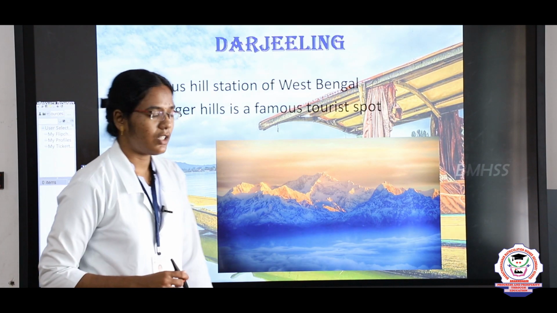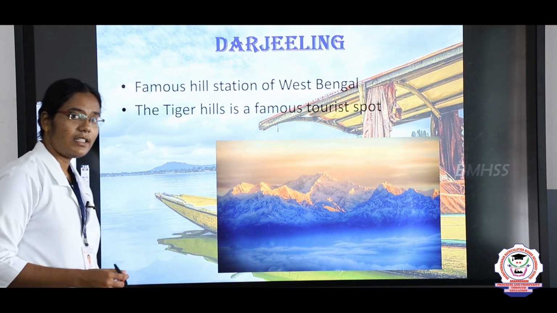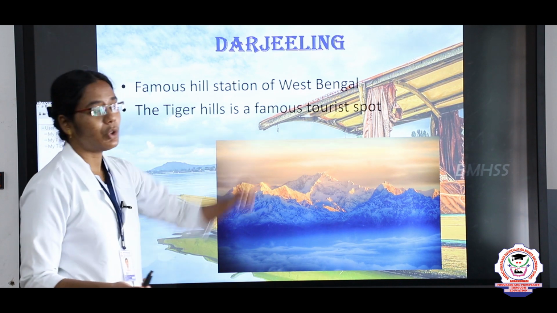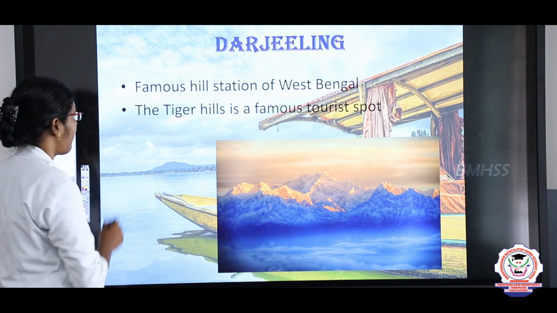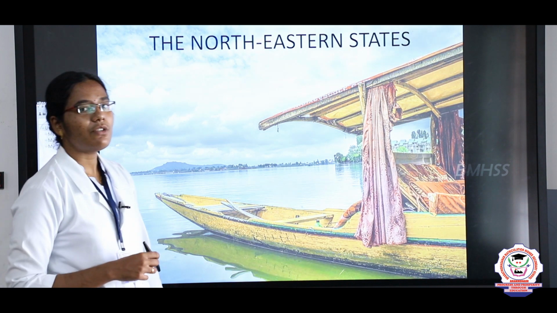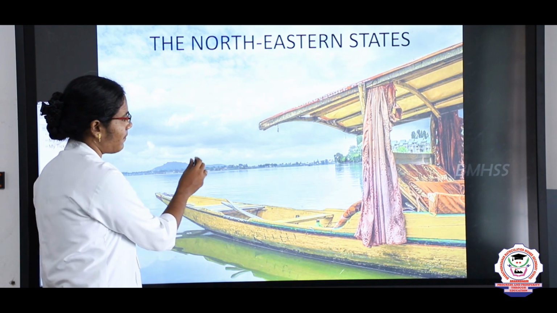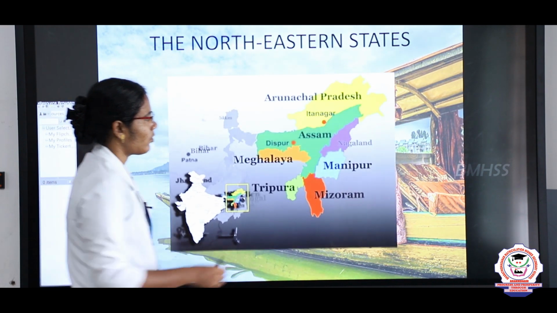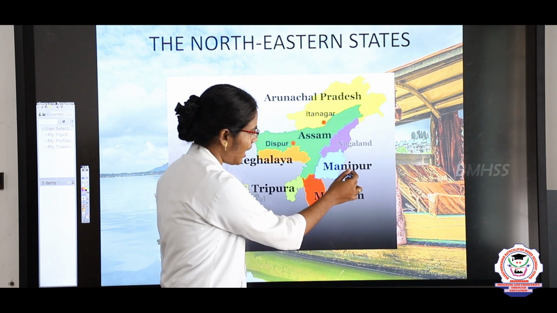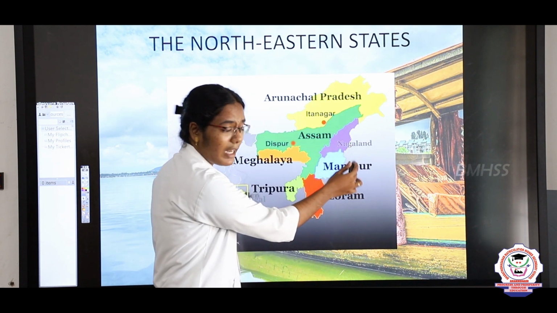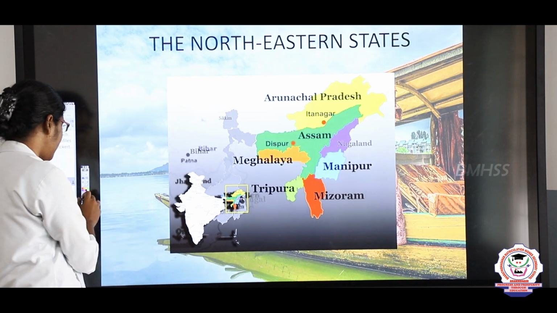Next, Darjeeling. Darjeeling is a famous hill station in West Bengal. Tiger Hill is a very famous tourist spot. Next, we are going to see the northeastern states: Meghalaya, Tripura, Mizoram, Manipur, Assam, Nagaland and Arunachal Pradesh. Let us see each state, children.